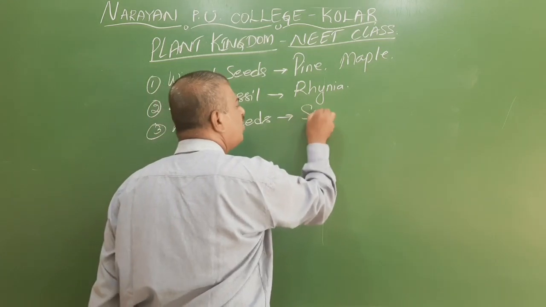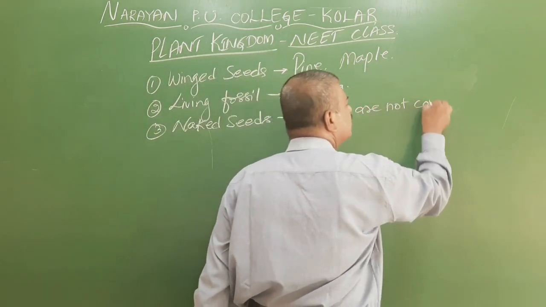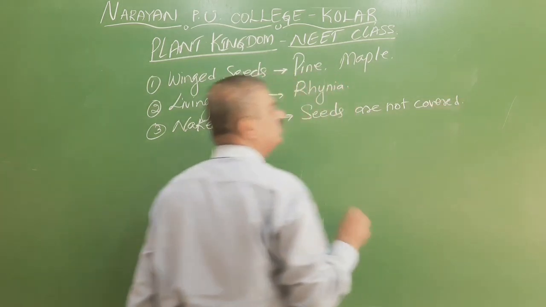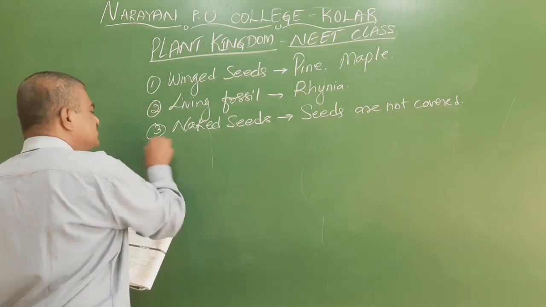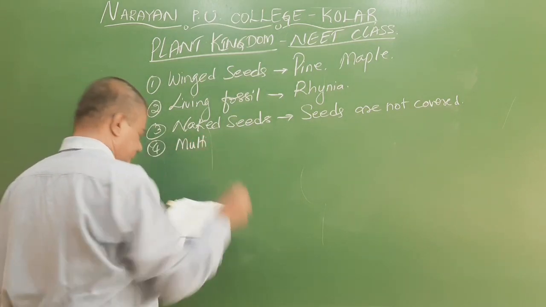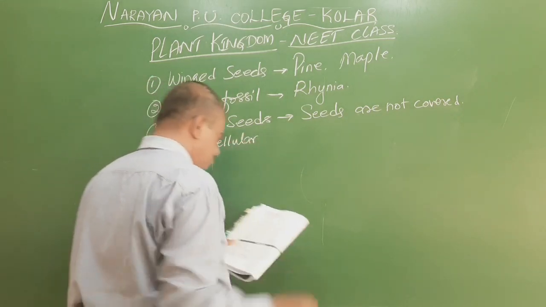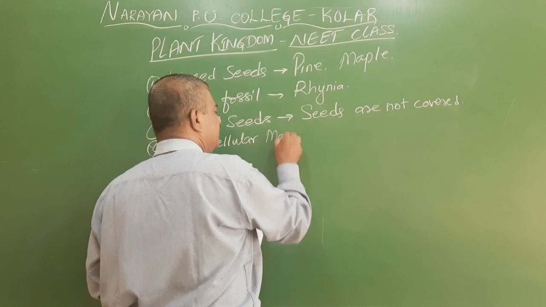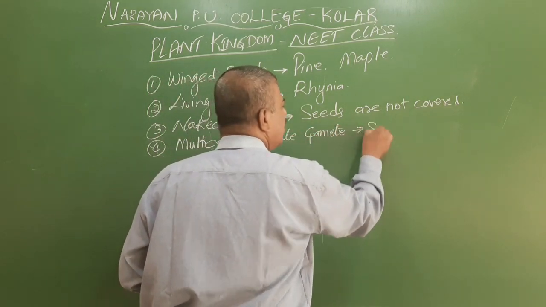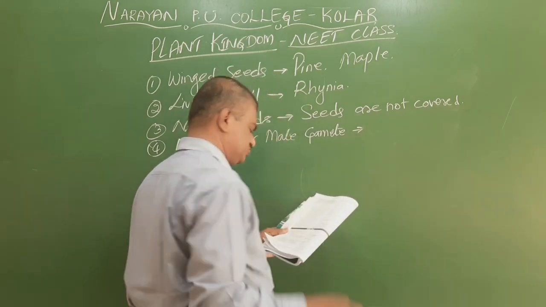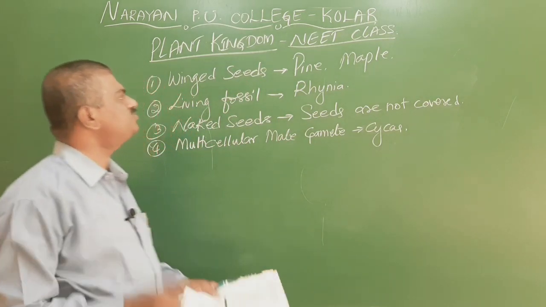Here the seeds are not covered by the fruit wall, so the seeds are kept naked. And the fourth one is multicellular male gametes. Multicellular male gametes are present in some gymnosperms, in the cycads.